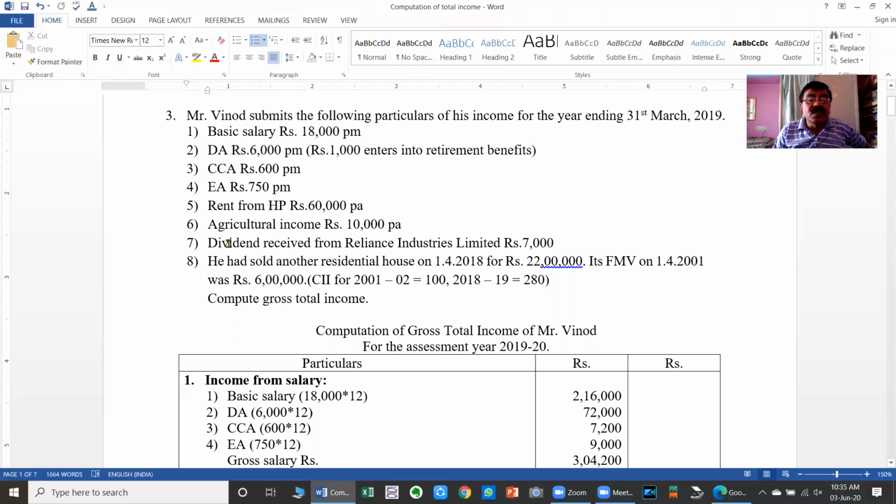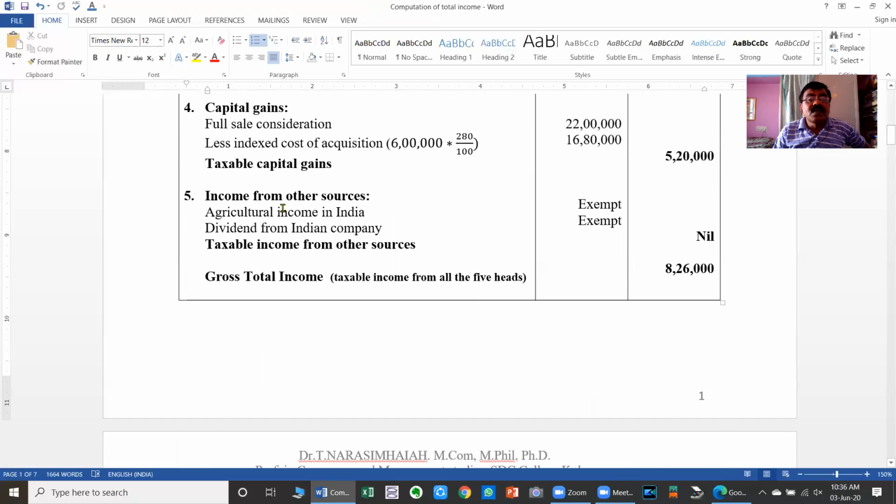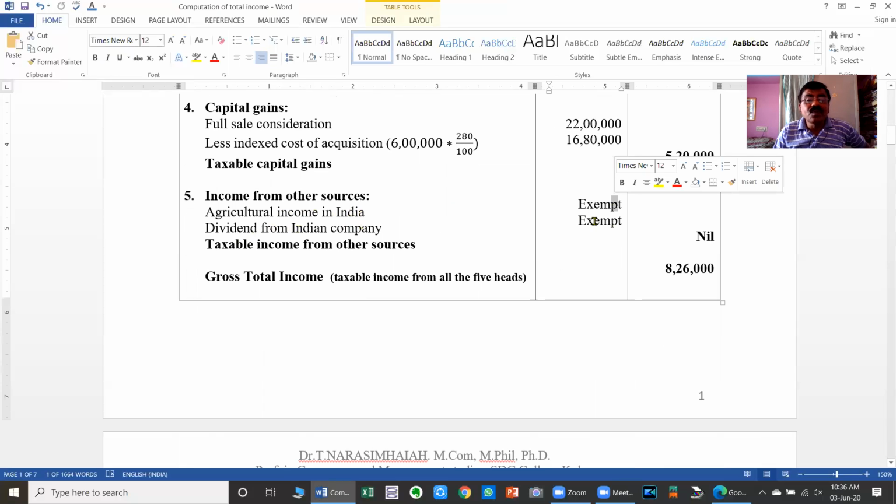Then the next one is dividend received from Reliance Industries Limited. The location of Reliance Industries Limited is not given. Therefore, we have to assume that it is an Indian company, and the dividend received from any Indian company is exempt. So agricultural income in India is exempt, and dividend from an Indian company is exempt. Therefore, income from other sources is nil.